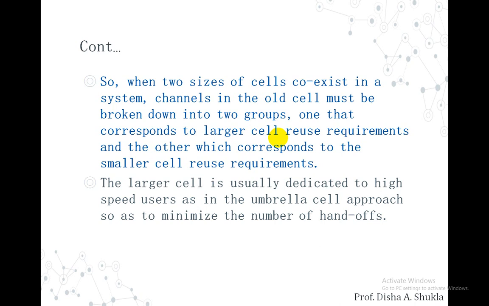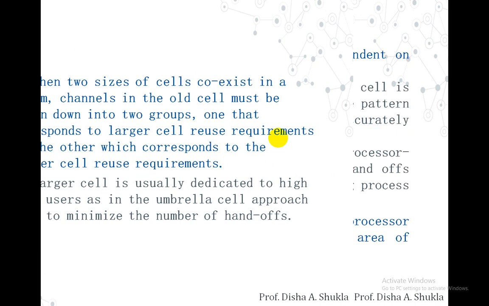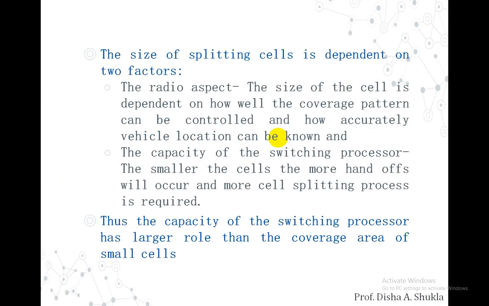As we have already seen, the larger cell is generally dedicated to the high speed users, as we saw in the umbrella cell concept, and it is done to minimize the number of handoffs. The size of the splitting cell is generally dependent on two factors, that is the radio aspect and the capacity of the switching processor. The size of the cell is dependent on how well the coverage pattern can be controlled and how accurately a vehicle location can be known.